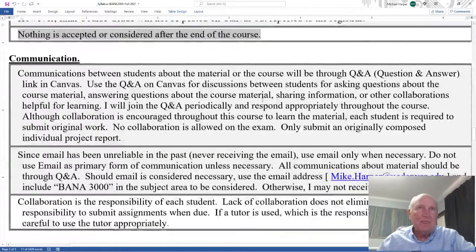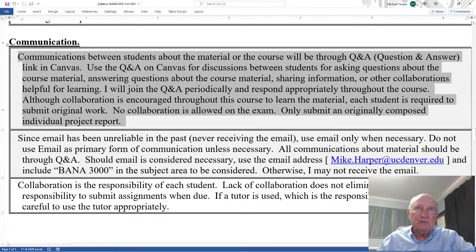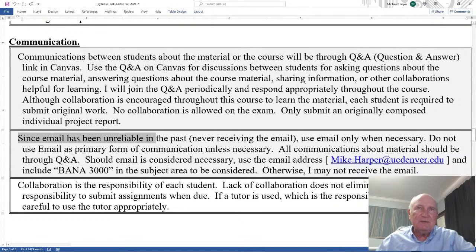There it is again. Communication, I've already mentioned this. Communication is to the Q&A link. I highly recommend that. That's the primary mode of communication. Since email has been unreliable in the past, for example, I never receive the email, or it's embedded and sometimes it goes to junk mail. Sometimes I don't see it because it's with other email. Use email only when necessary. Do not use email as a primary form of communication unless it's necessary.